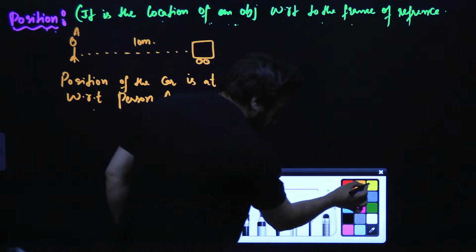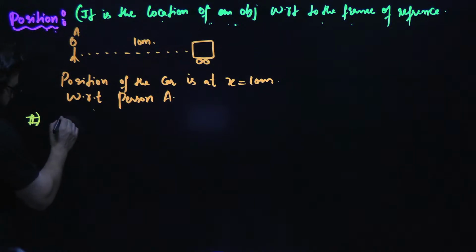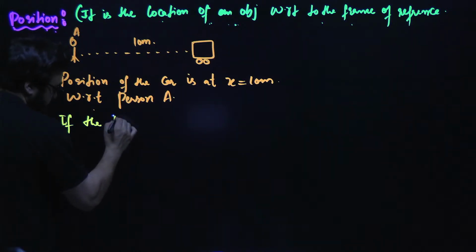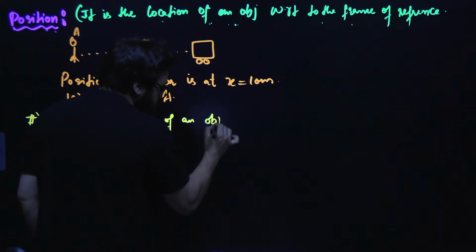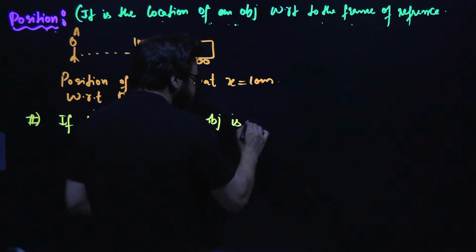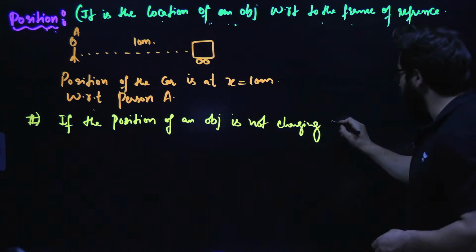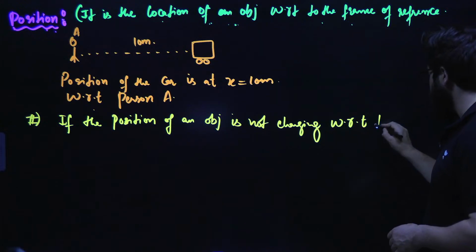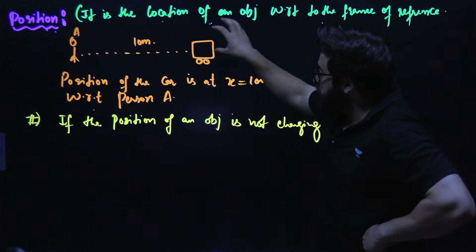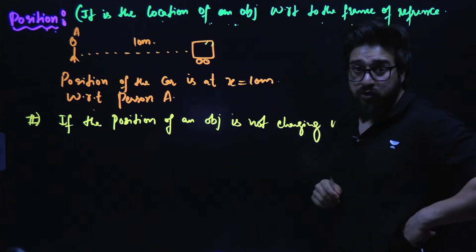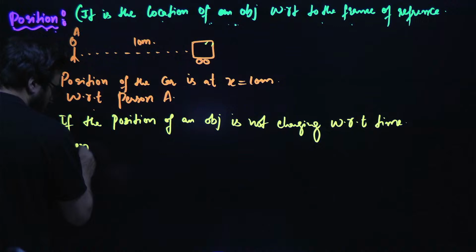Now my dear friends, if the position of an object is not changing with respect to time, means initially the object was over here, finally the object is over here also, then we say object is said to be at rest.